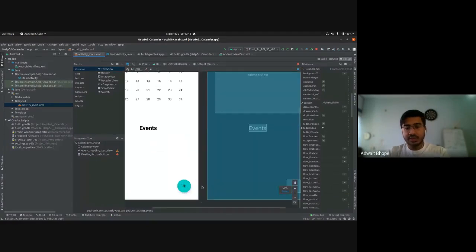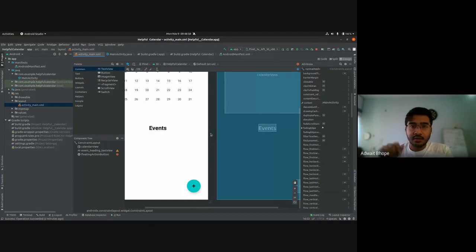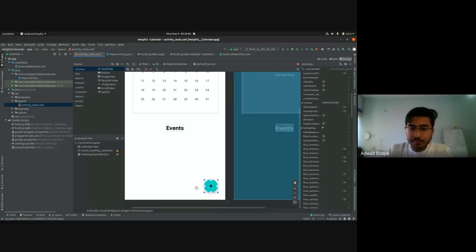Let's say you're using a file explorer to create a new folder, or Gmail to compose a new email. There are buttons like these, and this is called a floating action button. Even when your screen has a scroll view and you scroll among the different elements, this button does not lose its position. So this is why it's called a floating action button.